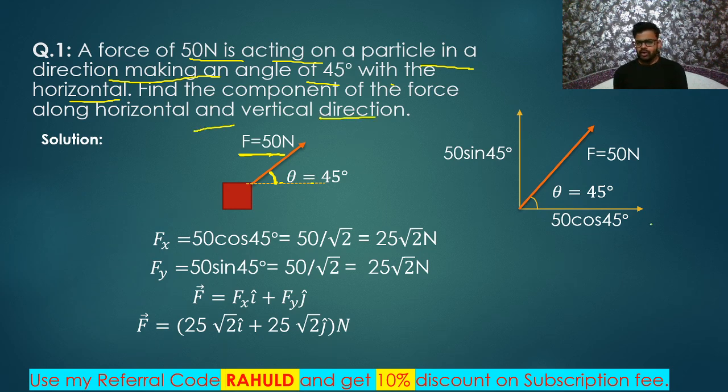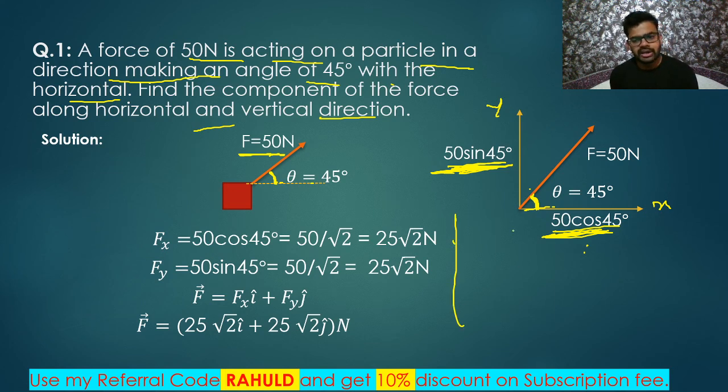So simply I will draw your x-axis, this is the horizontal direction, and this is the y-axis, the vertical direction. I already told you, in the direction of theta, cos, and opposite, sine. So I will say this is theta now. The side which is attached with theta will have cos, so 50 cos 45 degrees. And this is the opposite direction, so this is 50 sin 45 degrees.